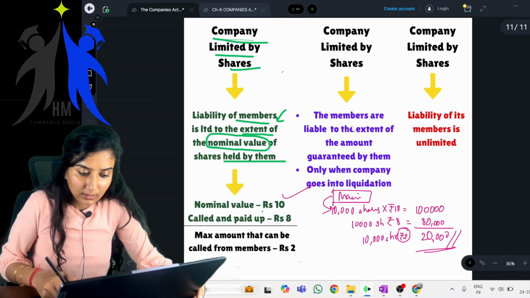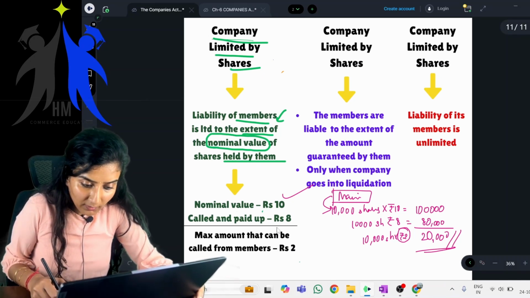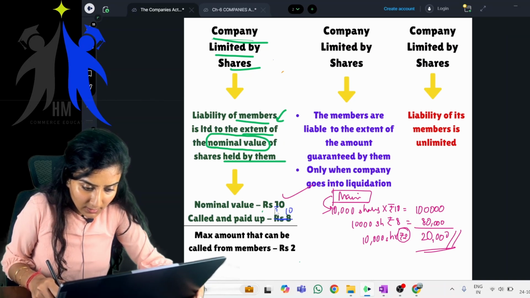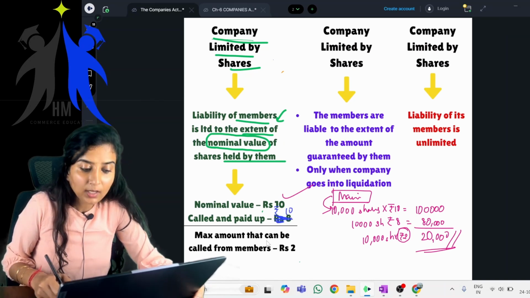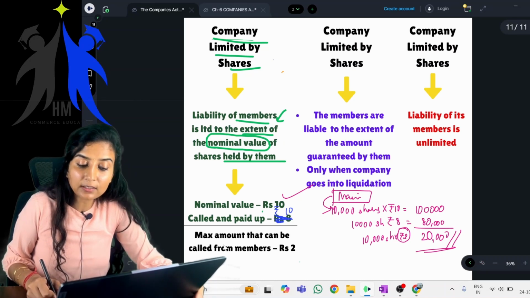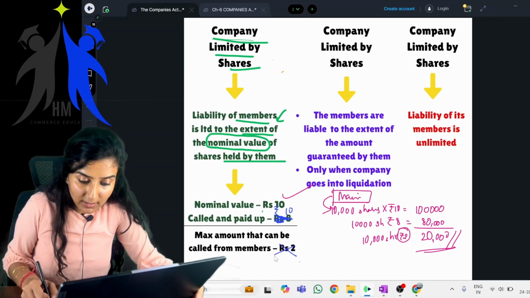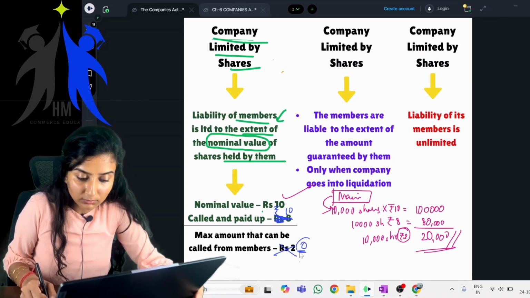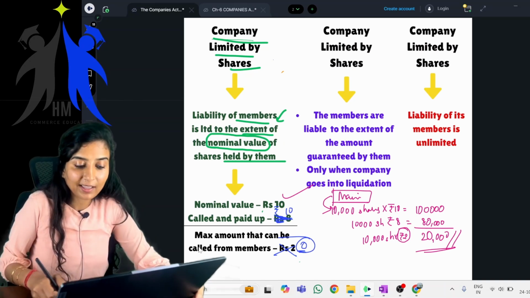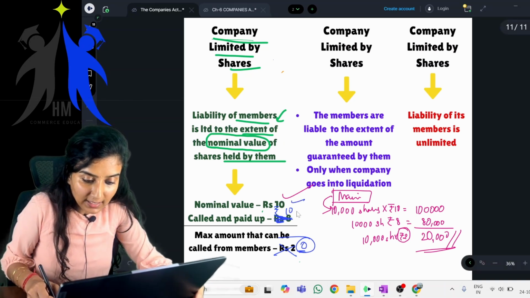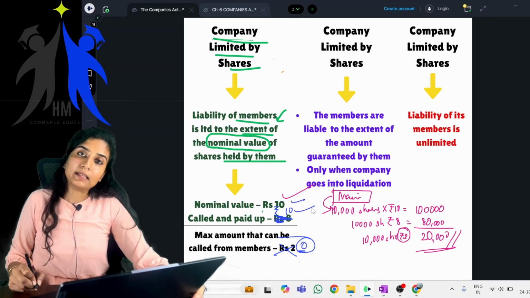Fine. There's one more company in which the nominal value is 10, called and paid up is rupees 10. It is rupees 10, not 8. Now what is the maximum amount that can be called from the members? It is rupees 0, because the entire nominal value has been called and paid up by the members.